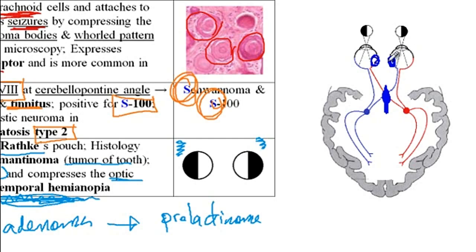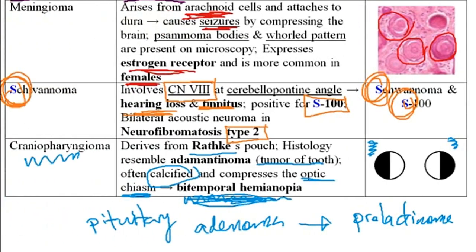And this part of the retina is responsible for the temporal vision. So the lateral side, this side and that side, are seen by these parts of the retina, and thus these patients will present with bitemporal hemianopia because of the compression of the optic chiasm. And that concludes our discussion of the metastatic as well as the primary brain tumors.